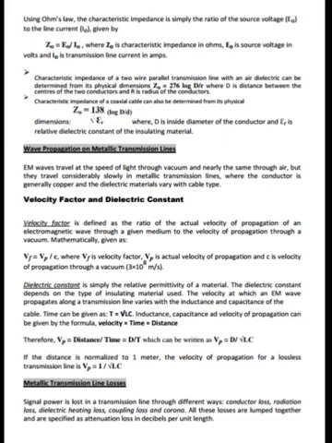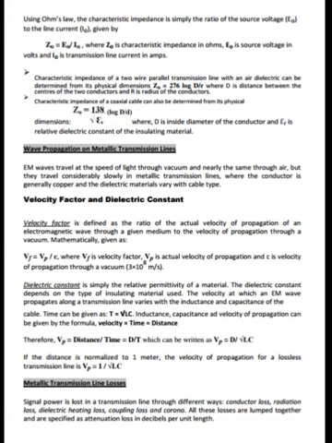The characteristic impedance of a two-wire parallel transmission line with an air dielectric can be determined from its physical dimensions. Z0 = 276 log(D/r), where D is the distance between the centers of the two conductors and r is the radius of the conductors. The characteristic impedance of a coaxial cable can also be determined from its physical dimensions, see the equation here, where D is the inside diameter of the outer conductor and εr is the relative dielectric constant of the insulating material.